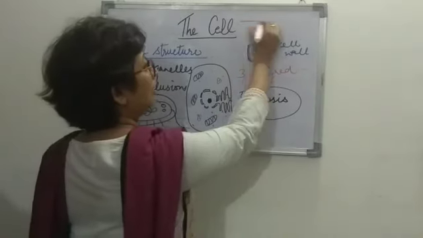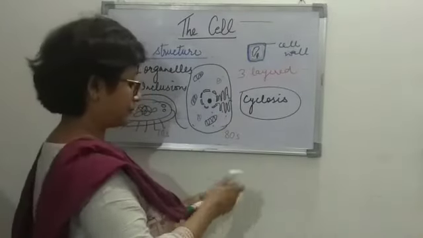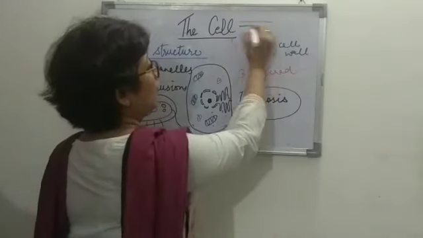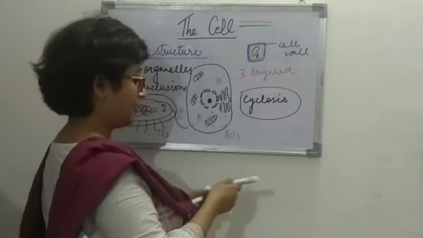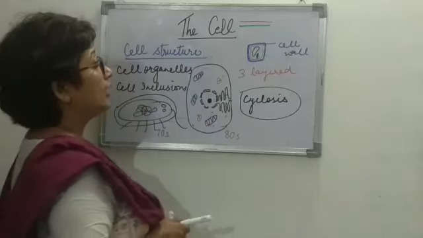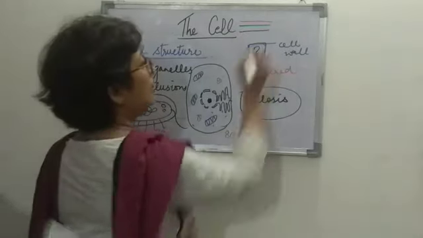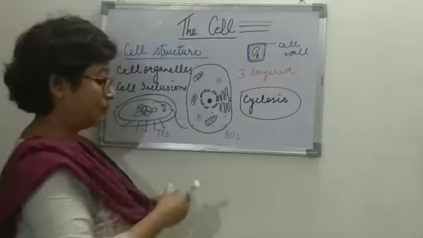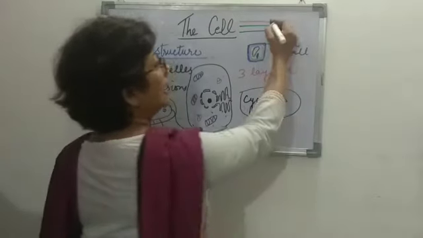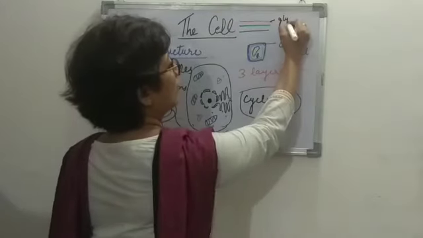Let's say I'll show the outermost, the cell wall and the cell membrane with 3 different colors, right? The innermost layer is the cell membrane. So a tightly bound 3-layered membrane. Glycocalyx is the outermost.